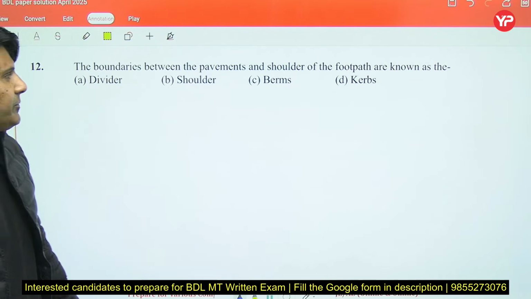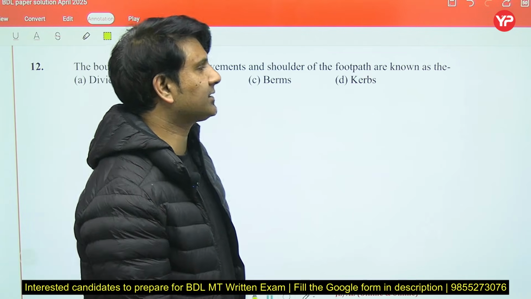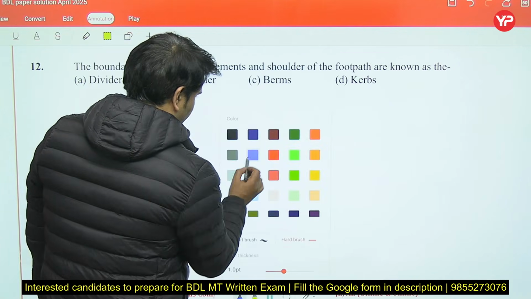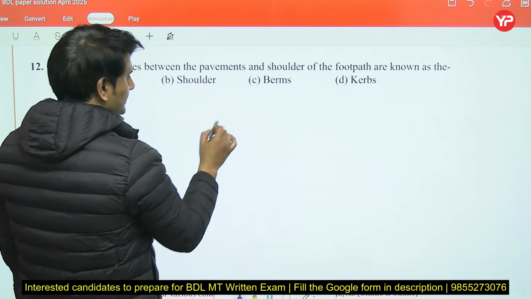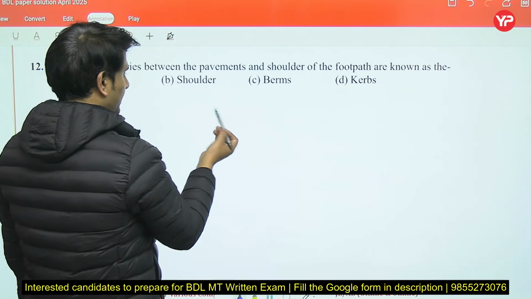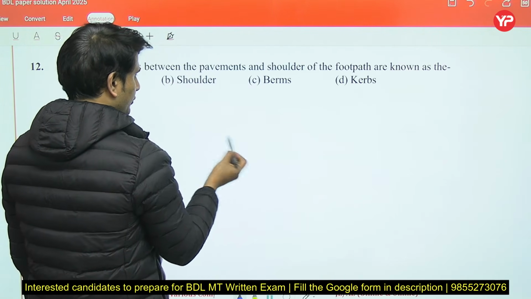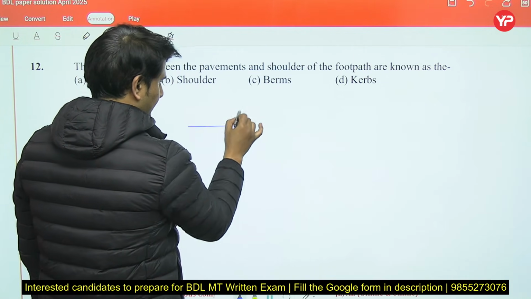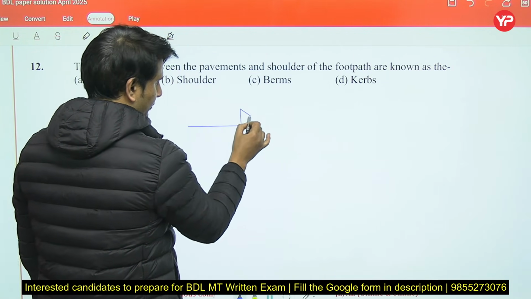Now let's move to the next question. The boundary between pavement and shoulder of the footpath is known as? You have seen the cross section of a pavement many times in your notebooks or books in college. So this is the footpath portion I am drawing.